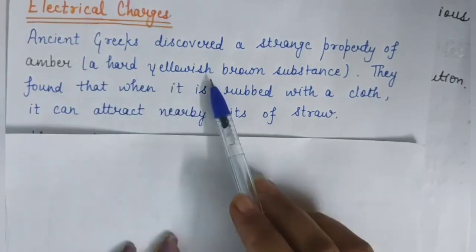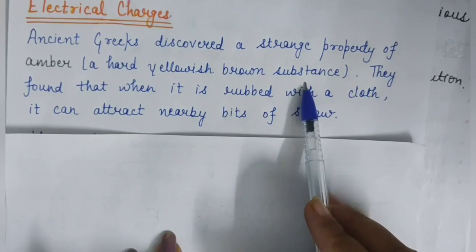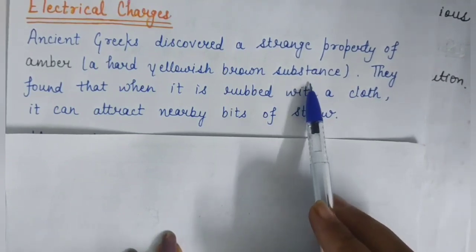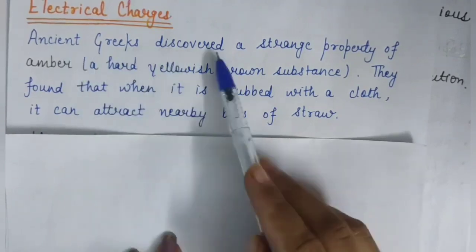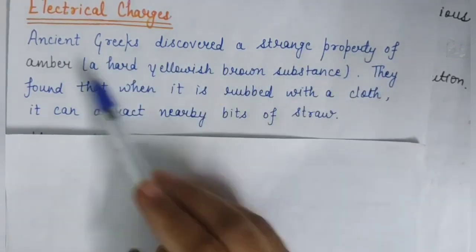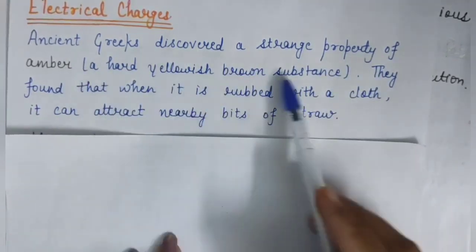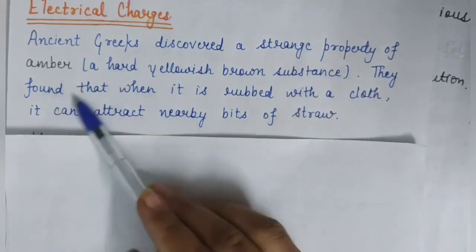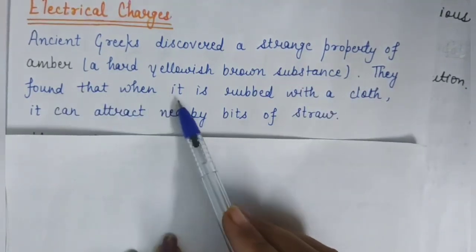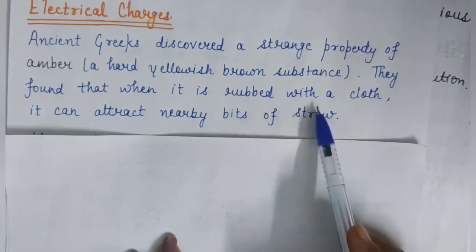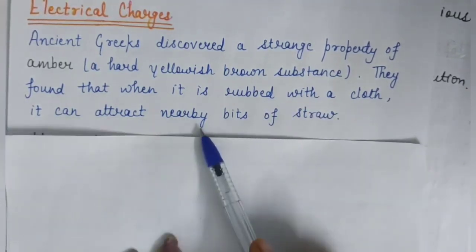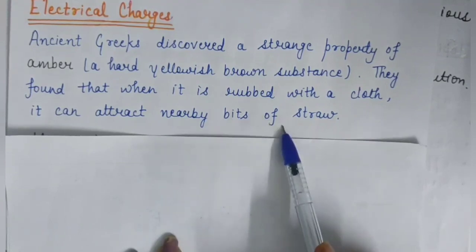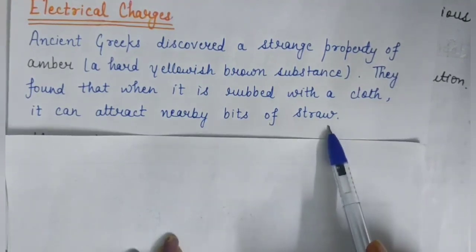A hard yellowish brown substance which is used in making jewelry or decorative objects. So ancient Greeks discovered a strange property of amber. Now what is that property? They found that when amber is rubbed with a cloth, it can attract nearby bits of straw.